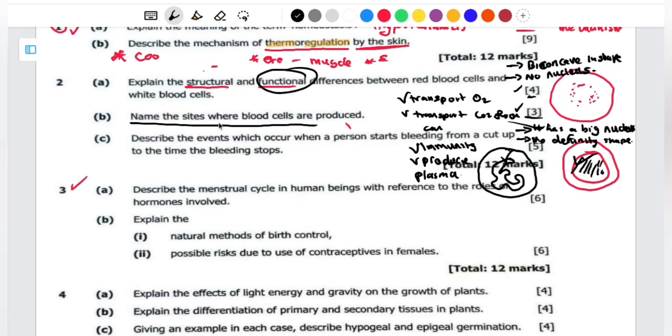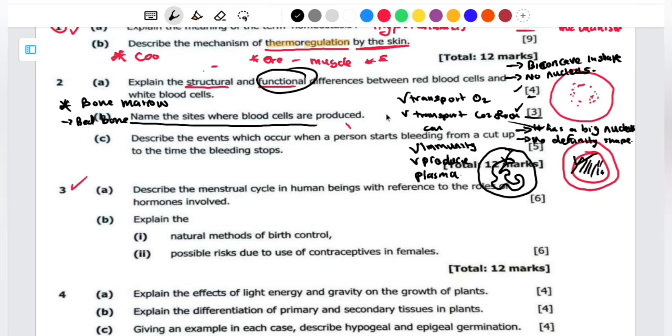So name the sites where blood cells are produced. Number one, they are produced in the bone marrows of the long bones. These bone marrows can be the red bone marrow or the yellow bone marrow.